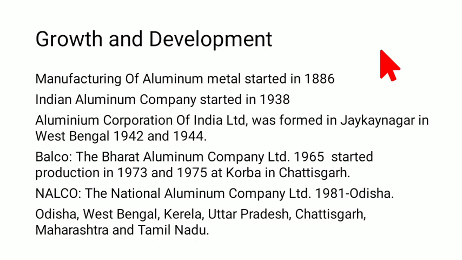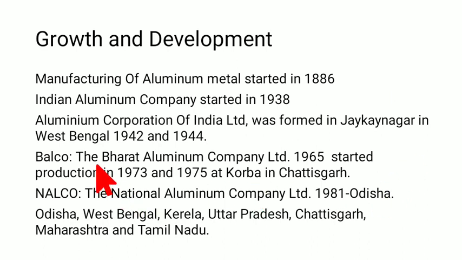But the main starting of the aluminum company was from 1942, when the Aluminum Corporation of India Limited was formed in Jaykaynagar in West Bengal. In 1942, the alumina was made, not in the pure aluminum form, not with the alloy and all, but just the alumina. And in 1944, the production of the strong aluminum that we use started to happen. In between, lots of other industries opened up.